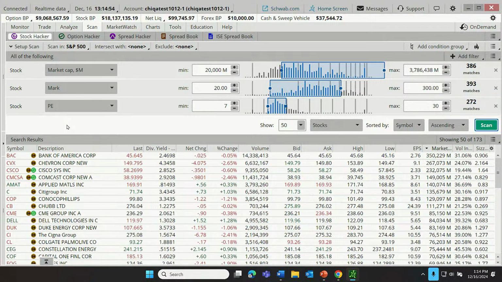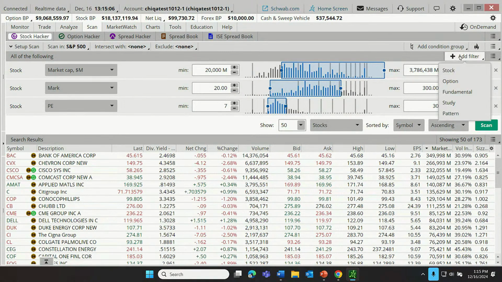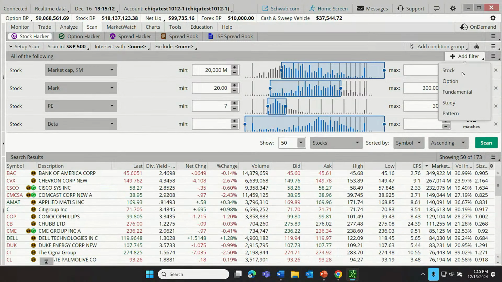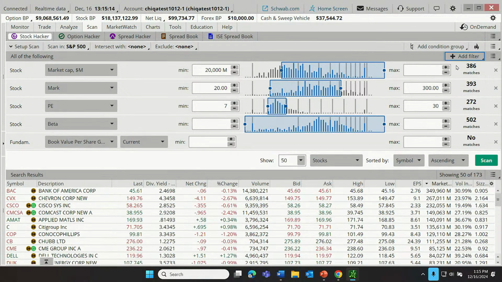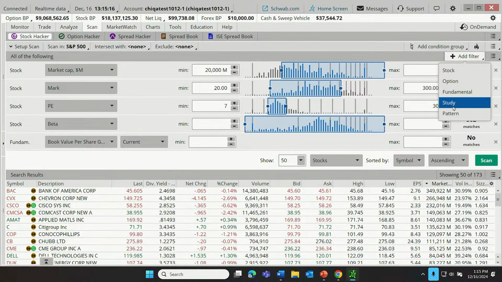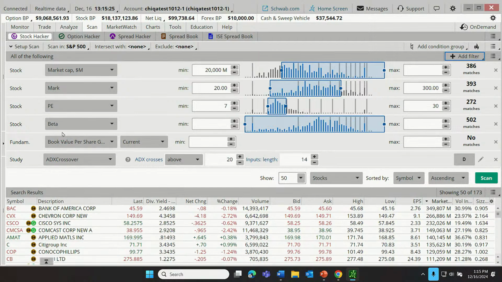I can actually add additional what we call filters. So right now we call these menus generically filters. Well, let's add some more filters. So I'm going to come up here to where it says add filter, and there are a number of different filters that we might choose. Let's say that we want to add another stock filter. Maybe we want to add a fundamental filter, and maybe we want to add a technical, or what we'd call a study filter. That's looking at filters of what's happening on a stock chart. So let's add a study filter here.